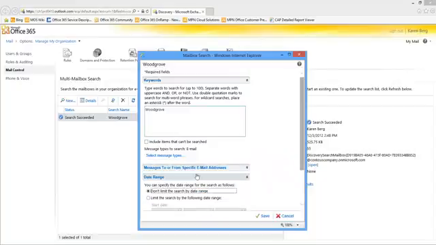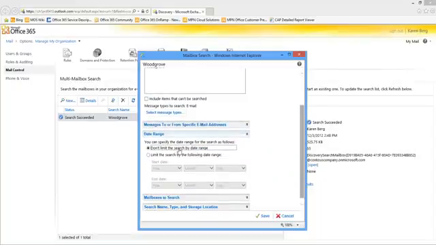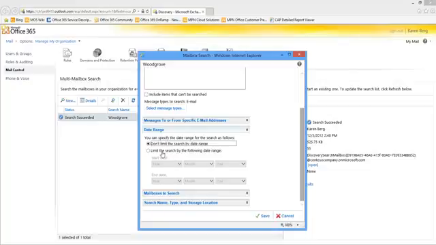I can also choose a date range. By default here, I won't limit the search date range, but I could also go in and search just across a specific date range as well.